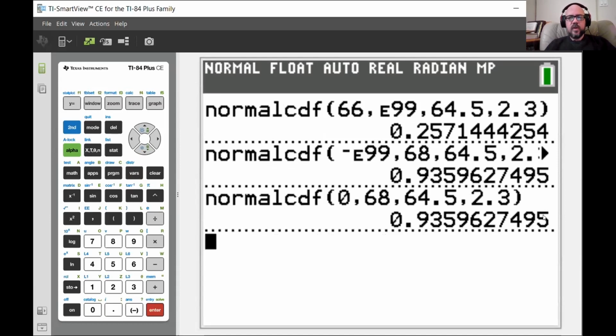And you might say to yourself, well, wait a minute, those can't be the same. You said this goes all the way to negative infinity. How can these two numbers be the same? And the answer is, these two numbers are not the same. They're just the same for the first 10 decimal places, which is all your calculator shows. So you can see why we don't care about the area in the tails that are far away from the center.